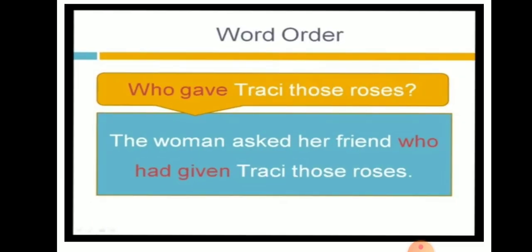Who gave Tracy those roses? Who is the WH word, gave is the verb, Tracy is the person to whom the roses are given, and roses is the object. The woman asked a friend who. See here, the same WH word is used as a conjunction here. Had given. Again, gave is changed to past perfect here. Tracy those roses. The woman asked a friend who had given Tracy those roses.